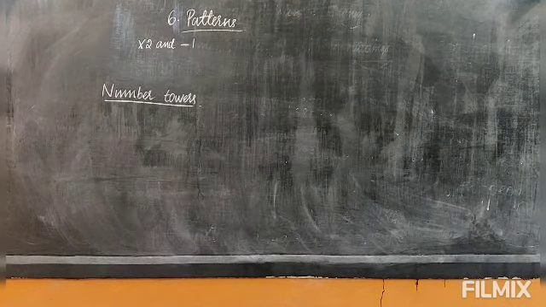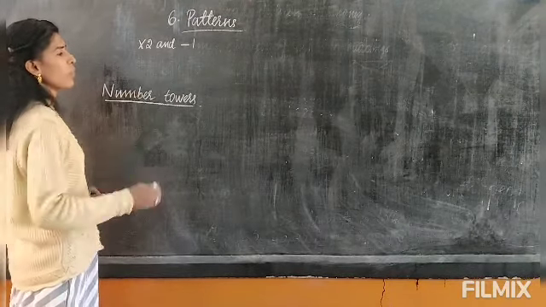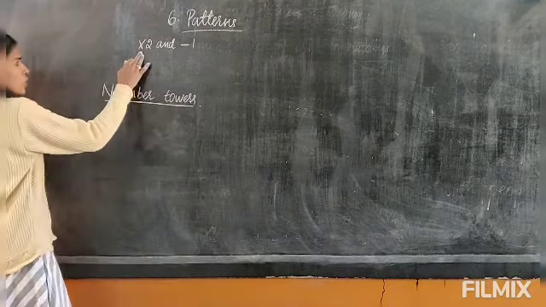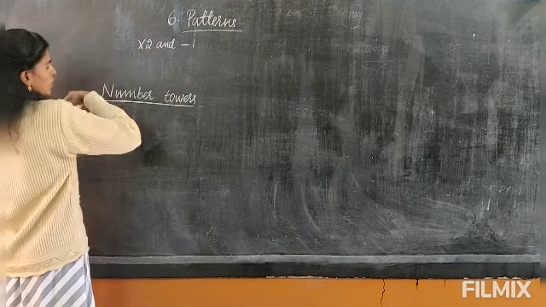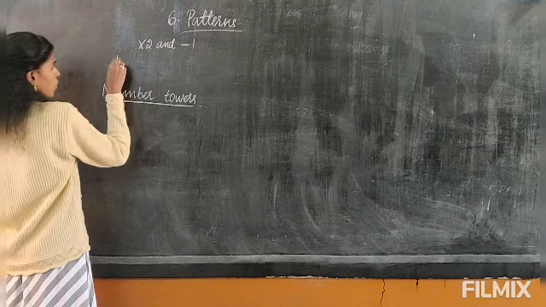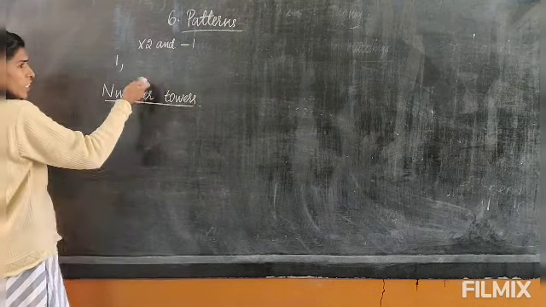Now let's see combined: multiply by 2 and minus 1. Now the rule is there. We will make a number pattern there. So this is combined: multiply is also there, minus, subtract is also there. Okay, so first I am taking the number 1. Now, using this rule, I am going to make the next pattern.